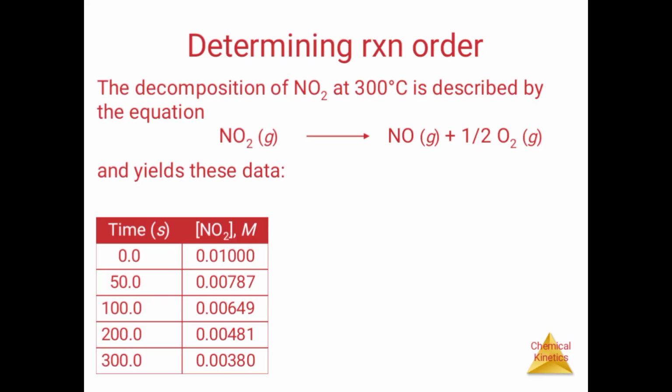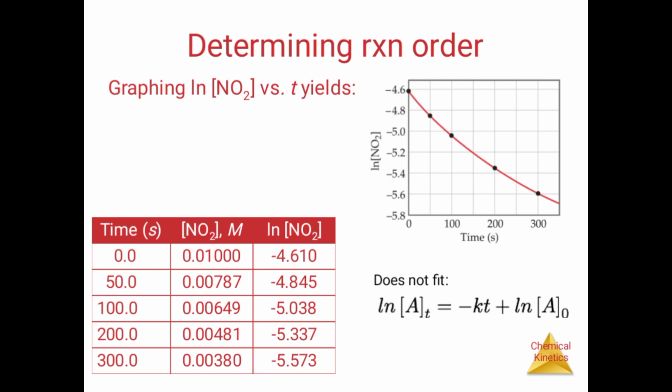k. Next, the decomposition of NO2 at 300 degrees Celsius: it is heated to give NO plus O2. Yield of this data: time and NO2 moles are 0.0, 0.01000, 50.0, 0.007867. Another example will be needed.